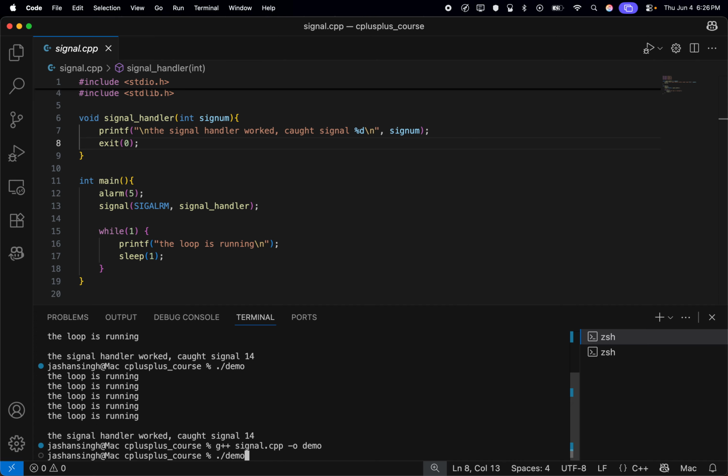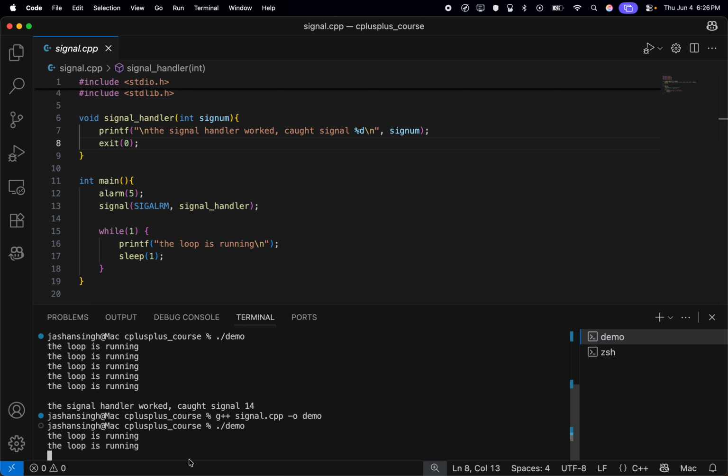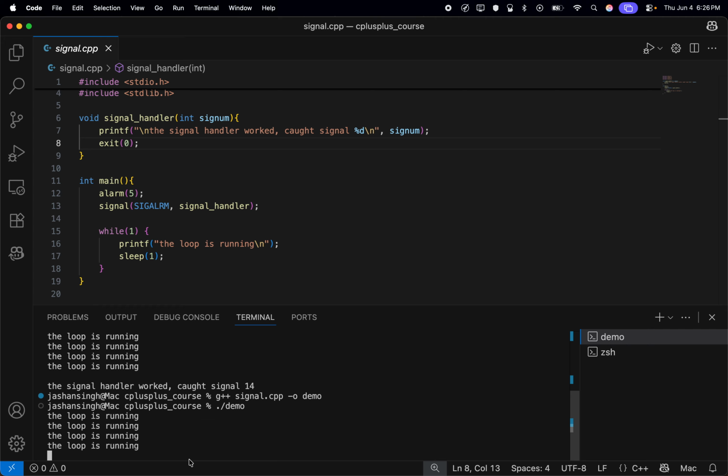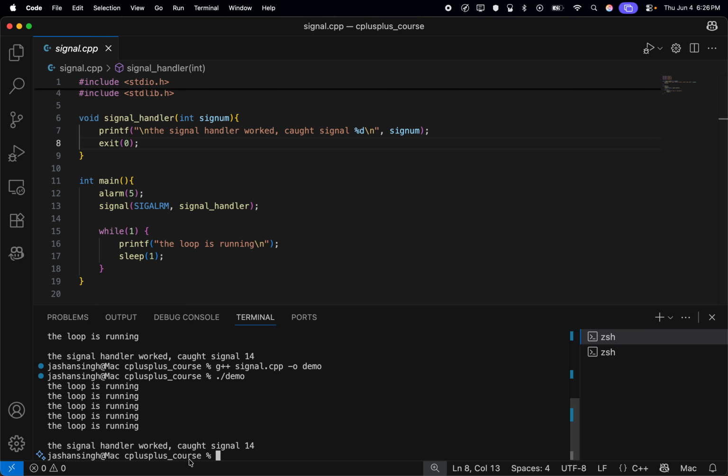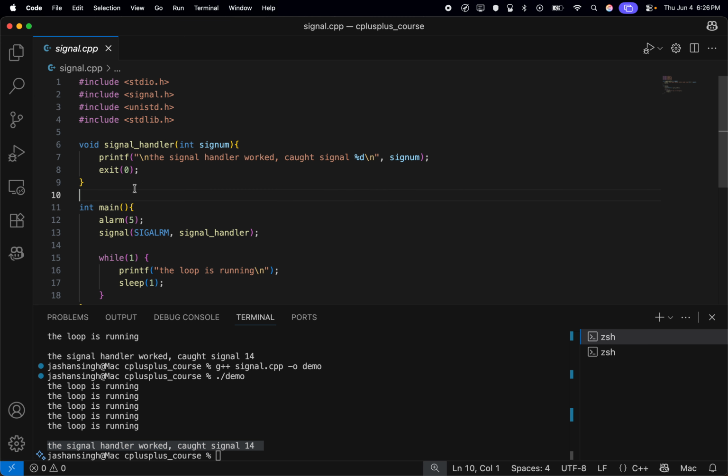So it compiled the system. I will run it. So it's running the loop for 5 seconds. Should you print 5 times? So it does that, and then it straight sends to the signal handler to handle it.